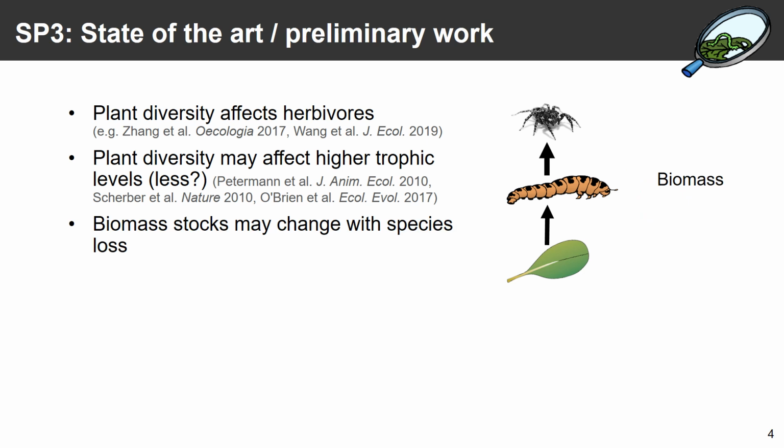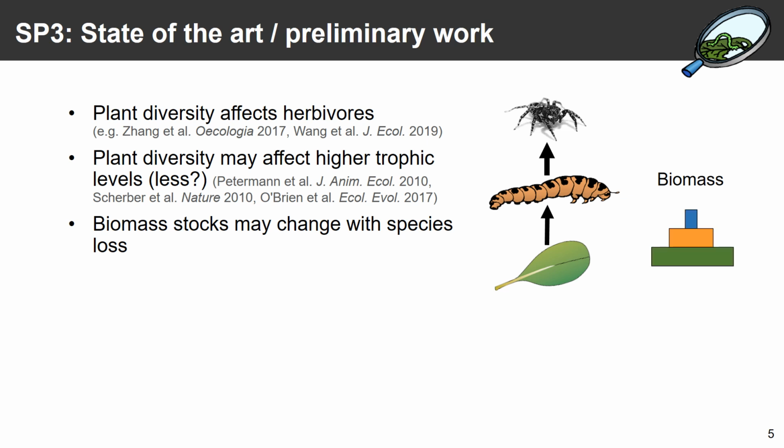And as soon as we leave the commonly recorded variables like abundance and species richness and look at things like biomass, we realize that there's very little data. Stocks may, of course, change as a response to plant diversity. However, we only know this really for the plant level, so plant diversity affects plant biomass, but we know a lot less how biomass stocks may change across the network. And of course, these stocks may change differentially, and this would then lead to shifting biomass pyramids with changes in plant diversity.